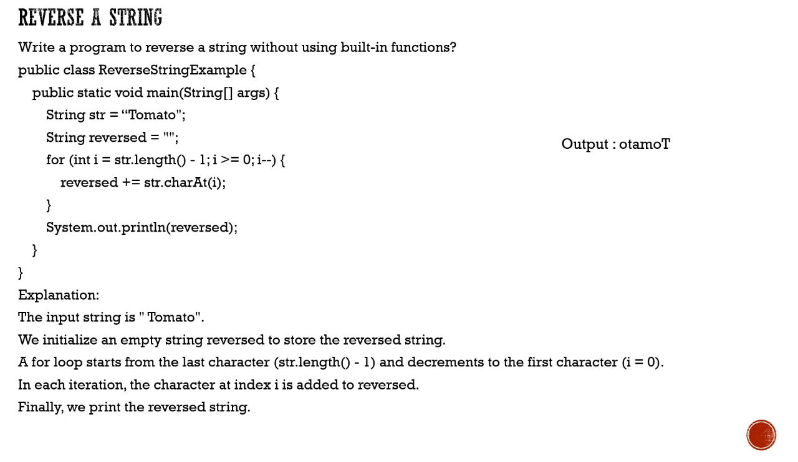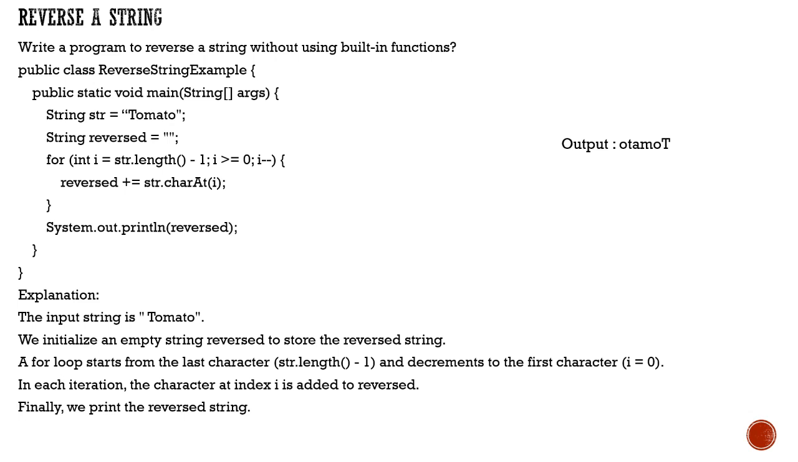So I've taken the input as tomato. Now we have initialized an empty reversed string to store the reversed result. Now we have a for loop which is again taking the length of the string, decrementing it, and going from the last character back to the first character.